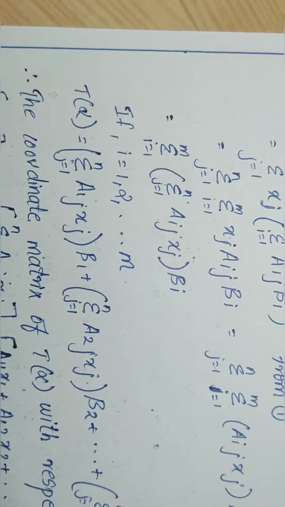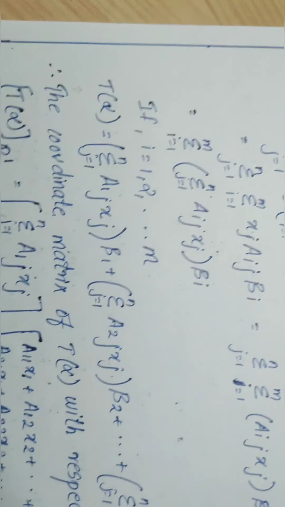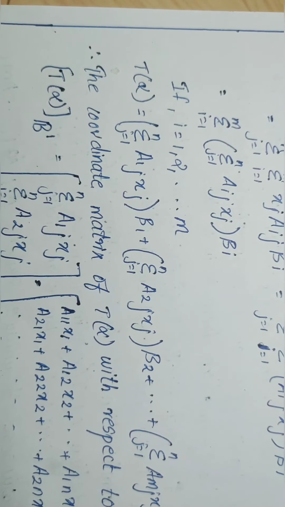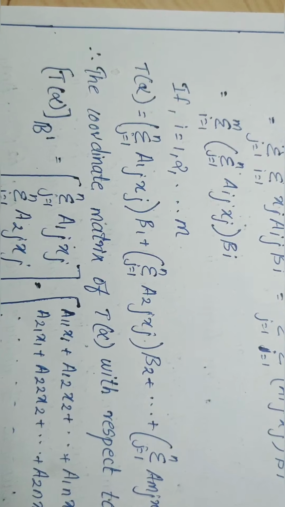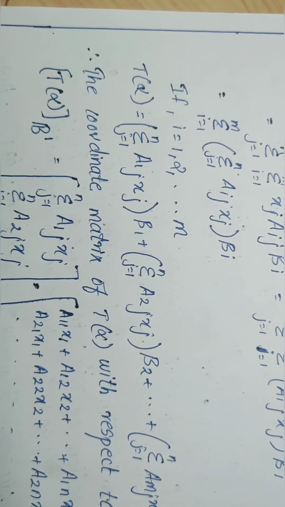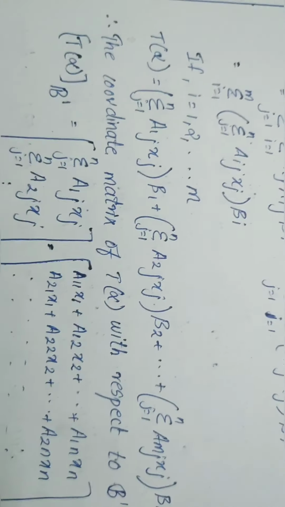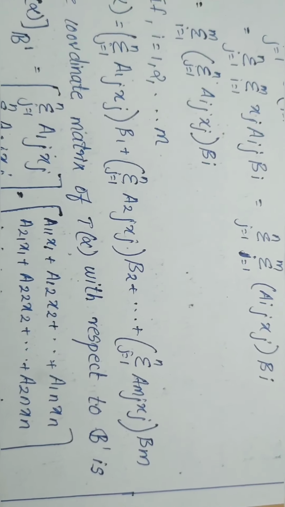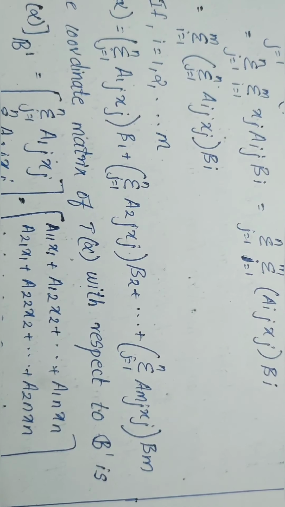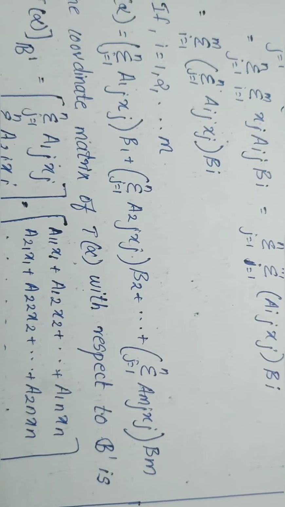If we give the values 1 to m to i, we get T of alpha equal to the sum over j equal to 1 to n of a1j xj beta 1 plus the sum over j equal to 1 to n of a2j xj beta 2 plus etc. plus the sum over j equal to 1 to n of amj xj beta m.